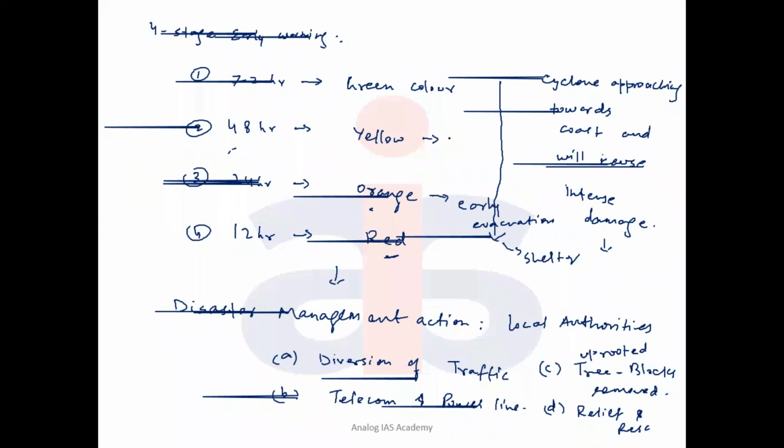Safety guidelines are issued for fishermen to come back to the coast. Is it clear? So this is about question number 2.